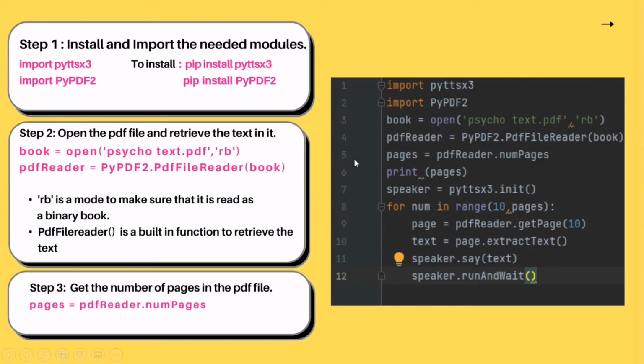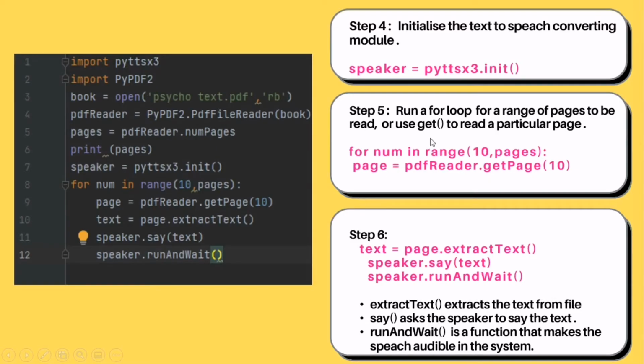Moving on to step 3, we get the number of pages in the PDF file, and to do that we use line number 5, where pages equals pdfReader.numPages, right? Moving on to step 4, here we initialize the module which is used to convert the text to speech. We can see in line number 7, we used speaker as an object and we initialized the module, and to initialize it we used the init function, right?